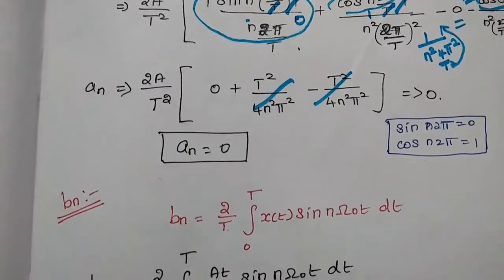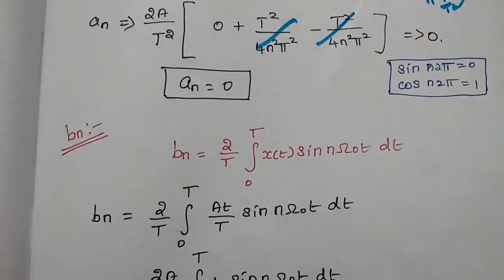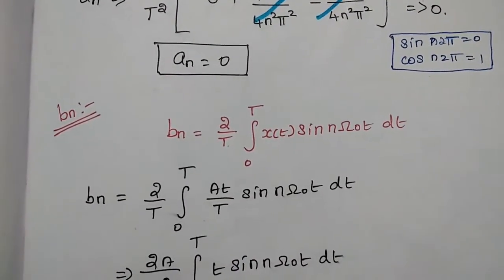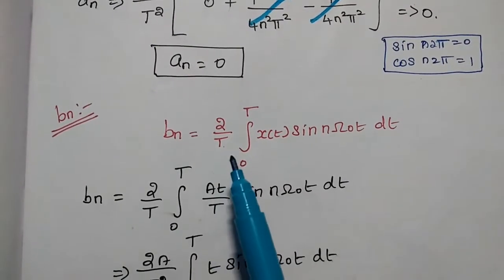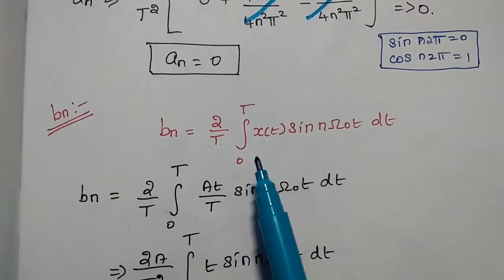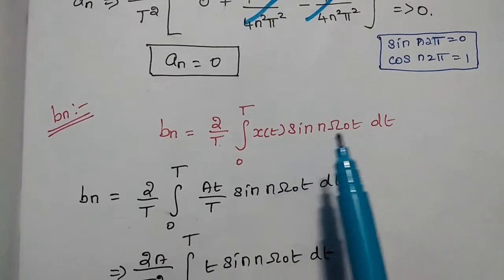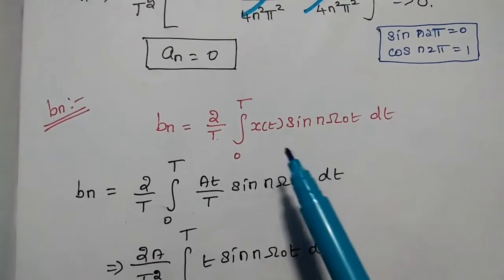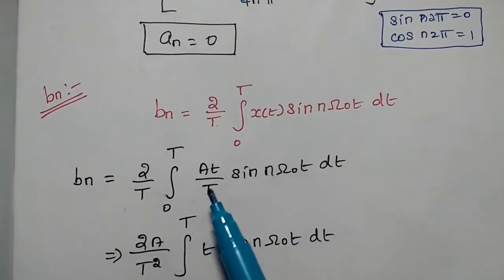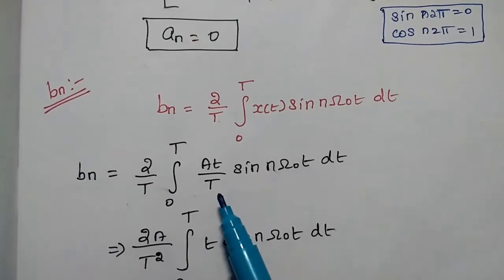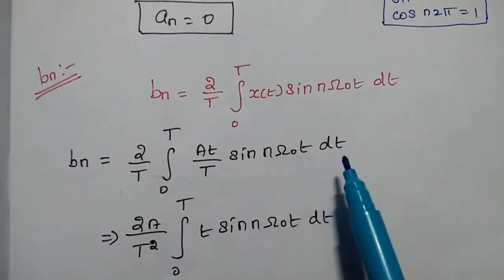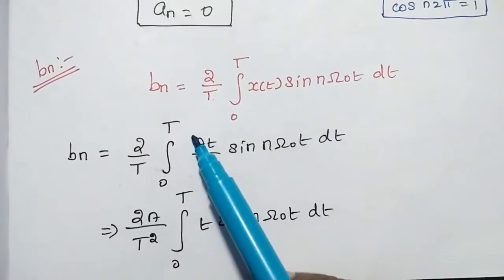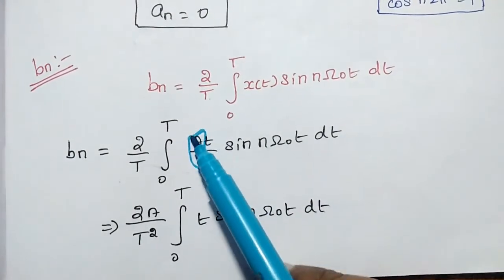An value is 0. So next we are going to find out the value of Bn. Bn is equal to 2 by T integration of x of t sin n omega naught t dt. So x of t is replaced with the value A by capital T, sin n omega naught t dt. We have to take this A by T outside here.